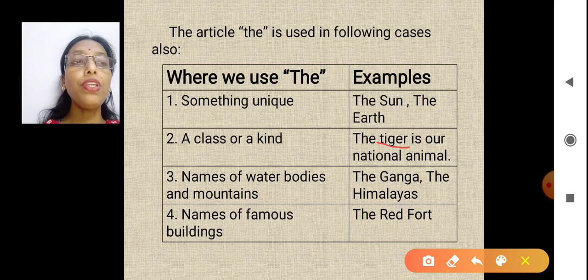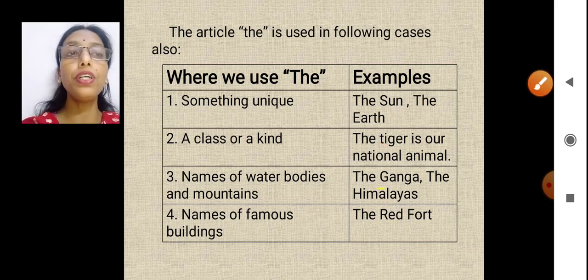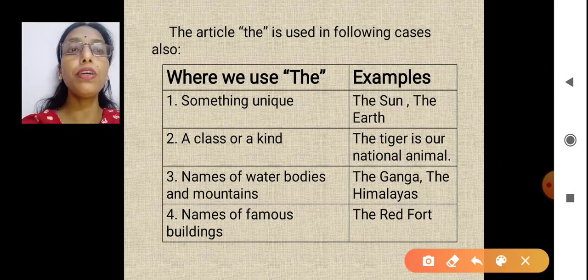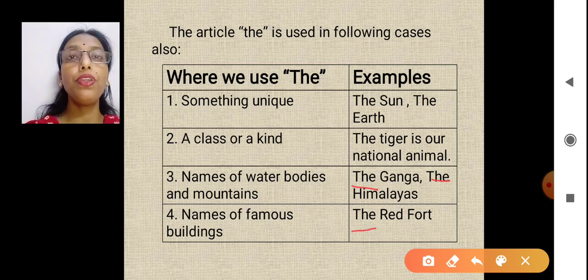Names of water bodies. The Ganga, the Himalayas. Yes? We have used the in front of them. Name of famous buildings. The Red Fort. The Gateway of India. Yes? So what are these? These are famous buildings. The Qutub Minar.